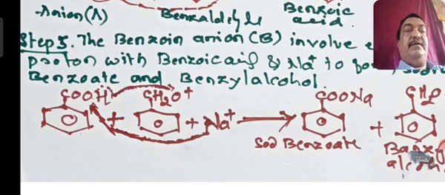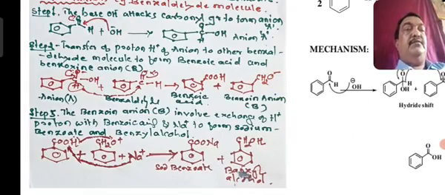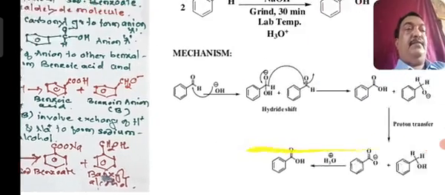So in case of Cannizzaro reaction, you have to remember, when two aldehyde molecules undergo condensation, one molecule will undergo oxidation, another will undergo reduction to form acid and alcohol. This I have explained with benzaldehyde.